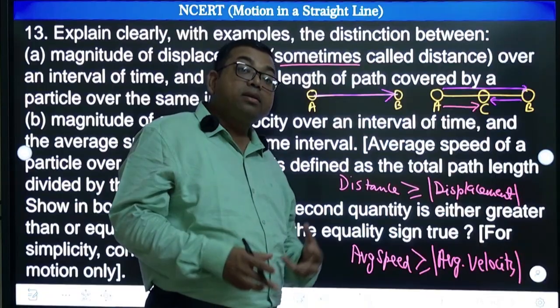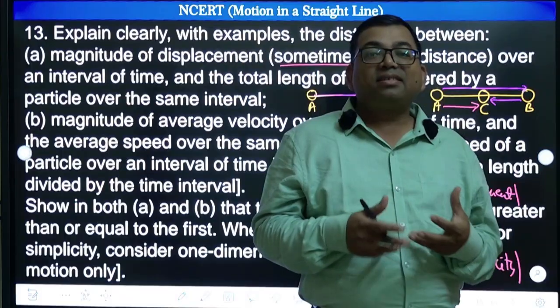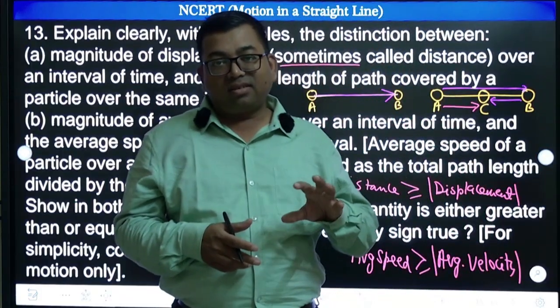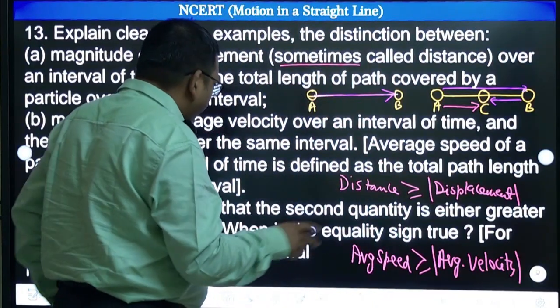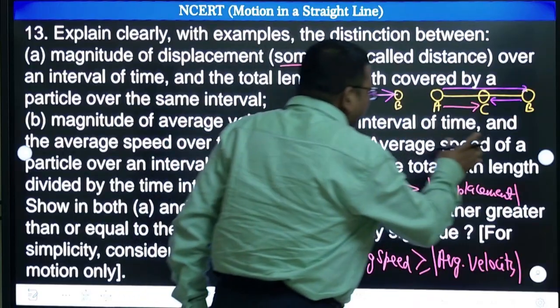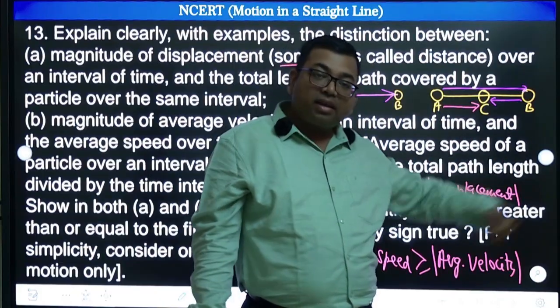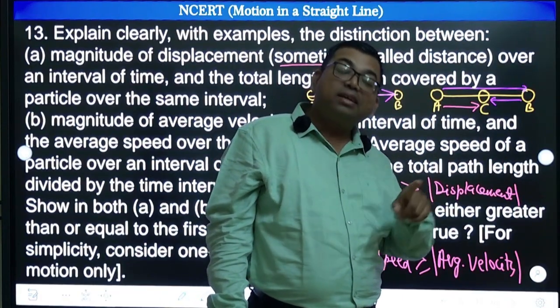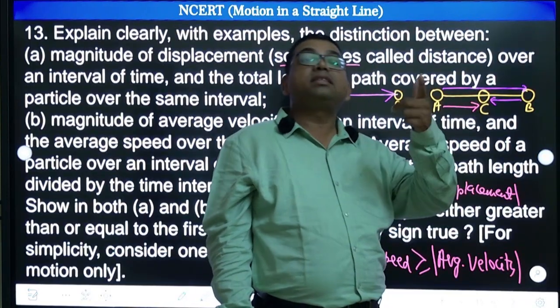And particularly, this is an important thing. How do you know in a graph that the direction of motion is changing? So it's a very important point. Suppose a body is going this way and turning back. Its velocity is positive, and when it turns back its velocity will be negative. Definitely it will be zero at some point where it is changing its direction.